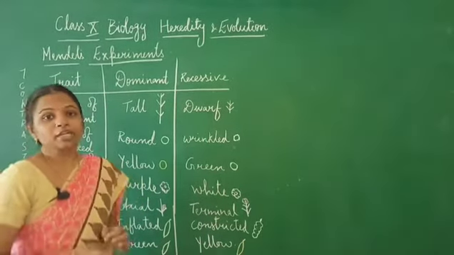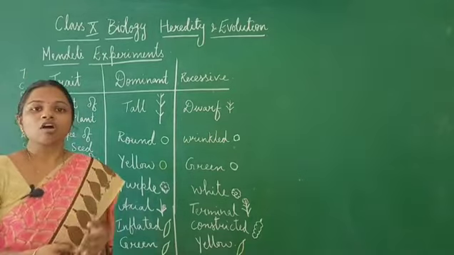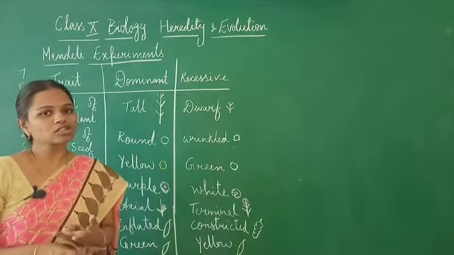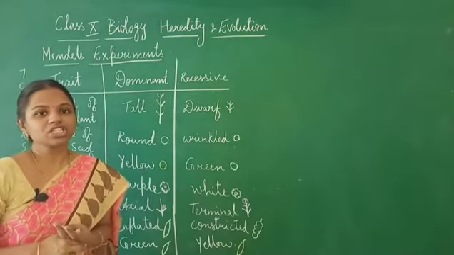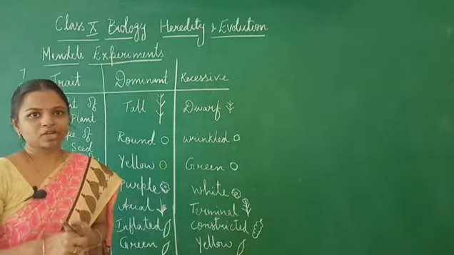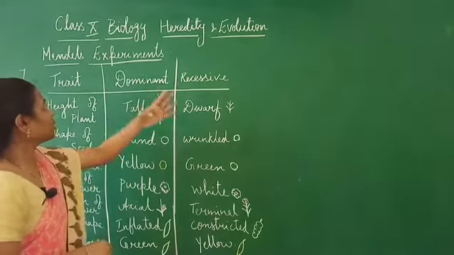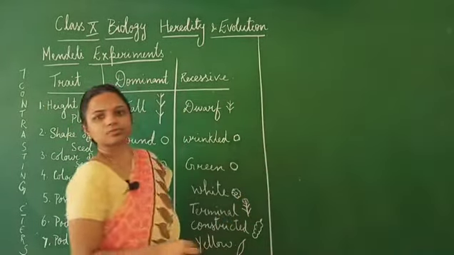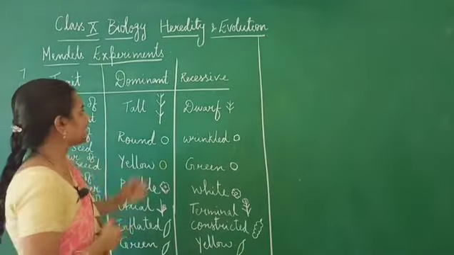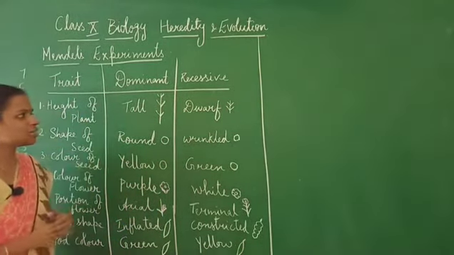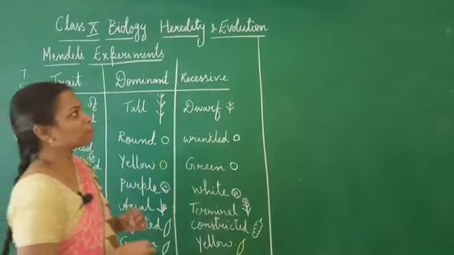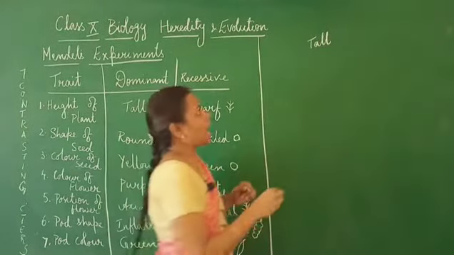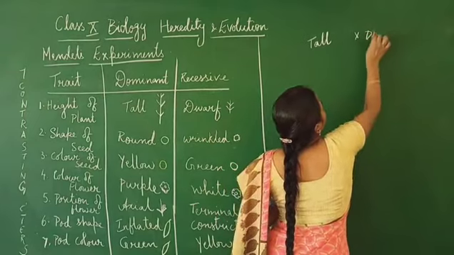Now, what do you mean by pure breeds? Pure breeds are the homozygous forms, wherein they have the homologous chromosomes having the same type of gene present in the same loci. Okay, so we will just look into the experiments given by Mendel. First, he has just experimented with the height of the plant. So, he has taken a pure breed, that is one which is tall and the other one which is dwarf.